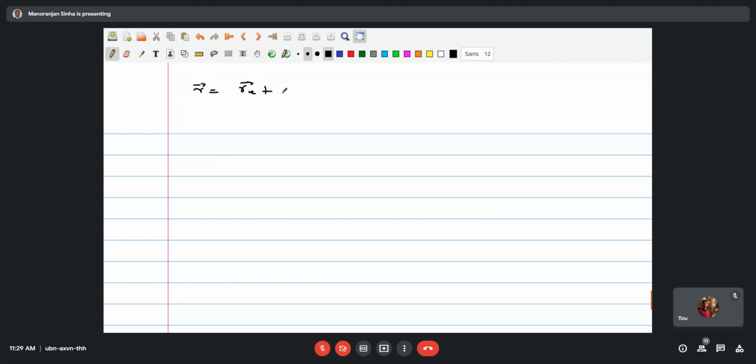Again, we use this equation. So from here we will get R square equal to RE square plus rho square plus 2 RE dot rho.